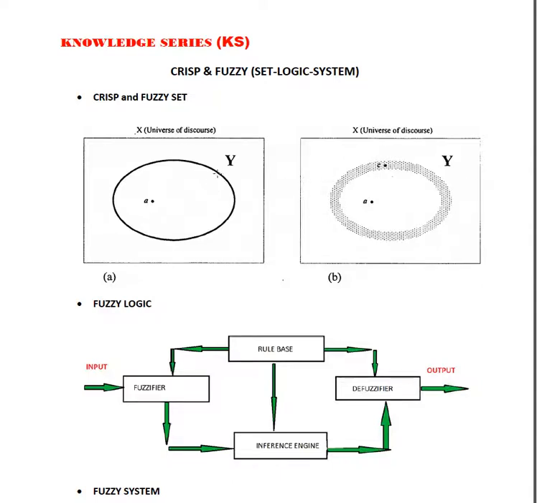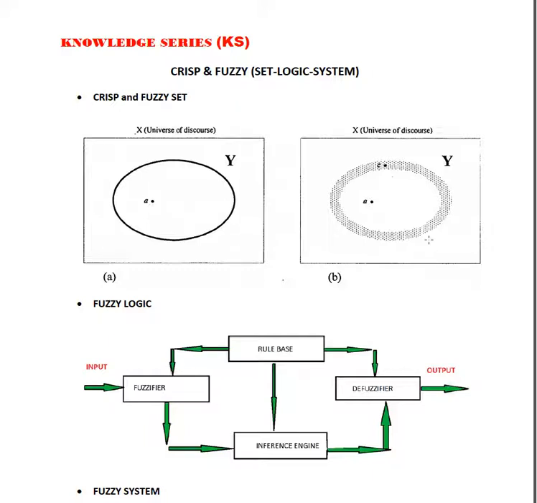In the crisp case, certainty is there, because either this is 1 then outside is 0. But what is inside this uncertain region? If you want to distinguish there, we have to apply the fuzzy logic concept. So this is a fuzzy logic set, and when we apply fuzzy logic with respect to the set and its membership value, that is mu of that element, then we state that it is a fuzzy logical statement. That is what we term fuzzy logic.